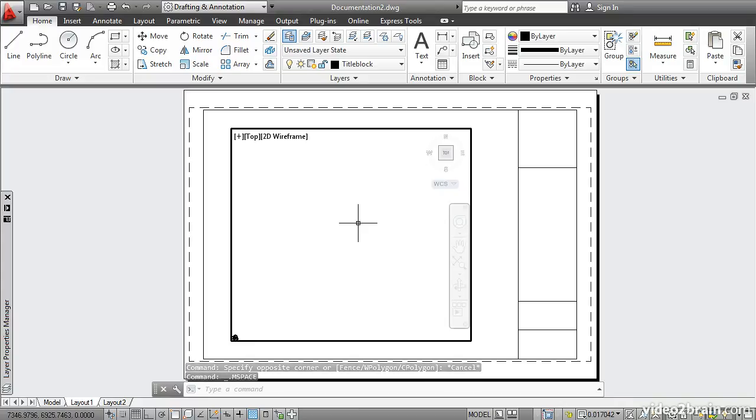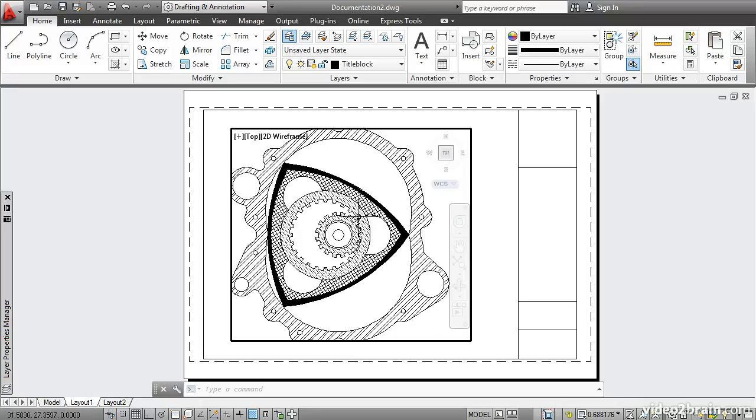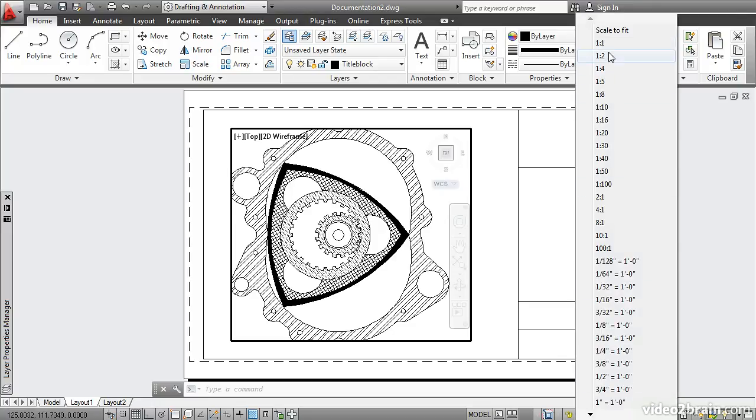What you're looking at now is called Floating Model Space. This is the drawing area that is normally black on the Model tab. I can go ahead and pan and zoom to zoom into this drawing. Because I can do that, you might wonder, how am I going to scale this in relation to this sheet? And that is done down here with this pop-up menu. It's called Viewport Scale. Let's choose a scale of 1:1.